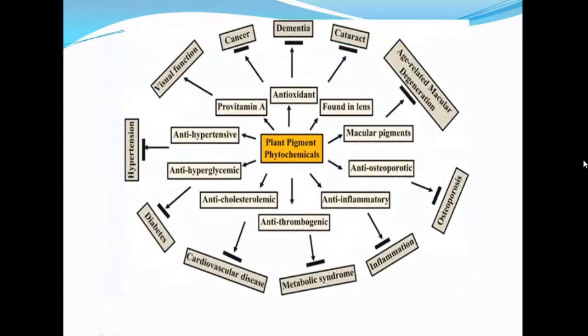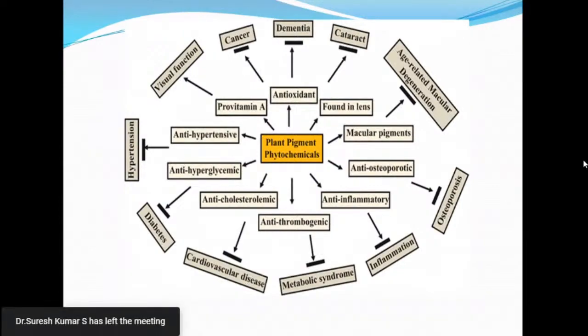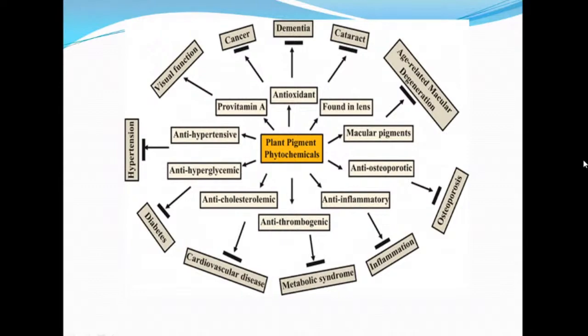This overall picture illustrates the various benefits or uses of the phytochemicals. Phytochemicals may be used as antioxidants, and are involved in muscular pigments. They have anti-inflammatory, anti-thrombogenic, anti-cholesterogenic, anti-hyperglycemic, and anti-hypertensive properties. And they are also involved in the relieving of many diseases.